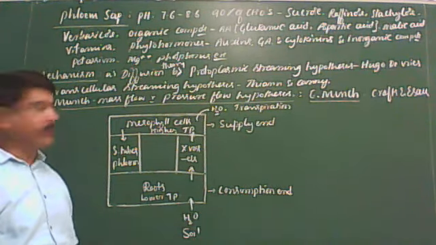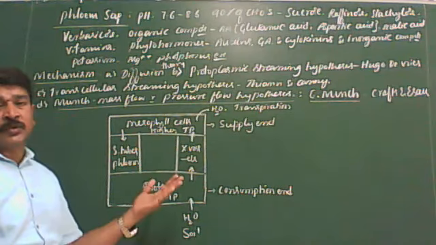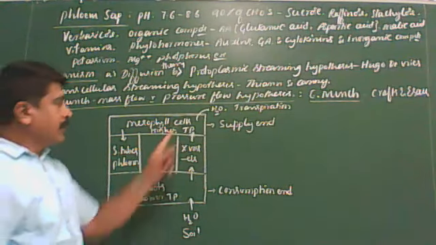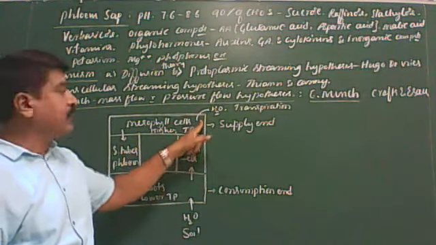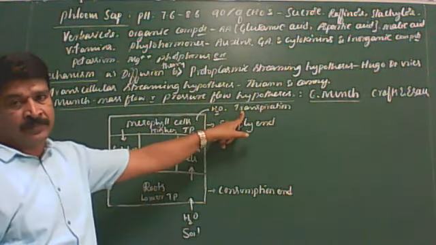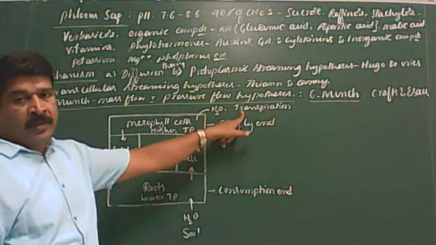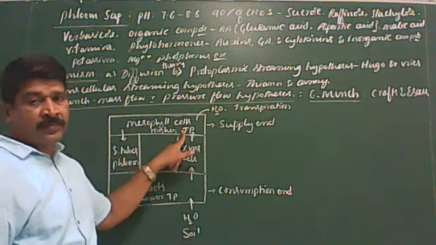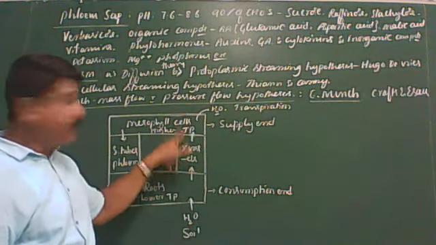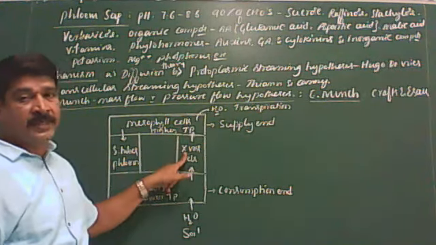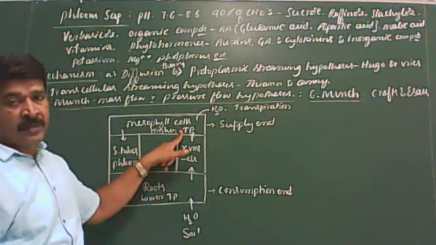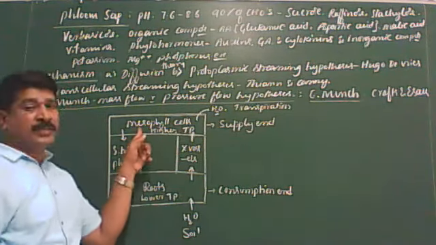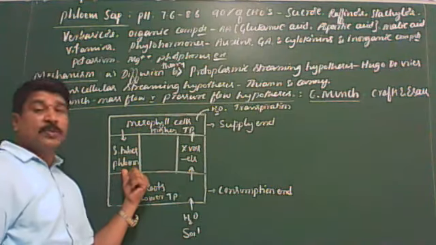During daytime, when leaves are exposed to sunlight, water is continuously lost from mesophyll cells of the leaf through stomata during transpiration, and this decreases their turgor pressure. Hence, mesophyll cells absorb water from the xylem vessels and increase their turgor pressure. This causes flow of water from mesophyll cells into the sieve tubes of the phloem.